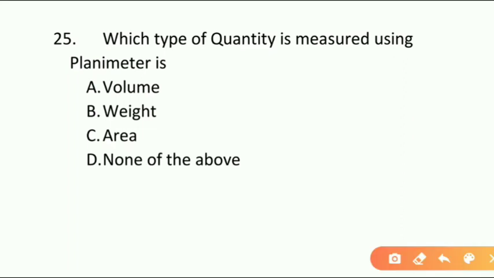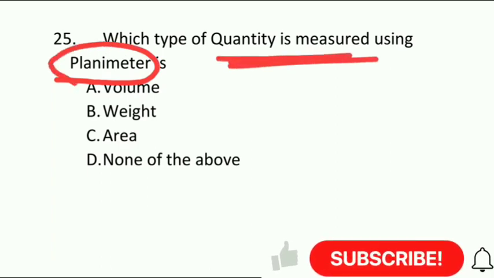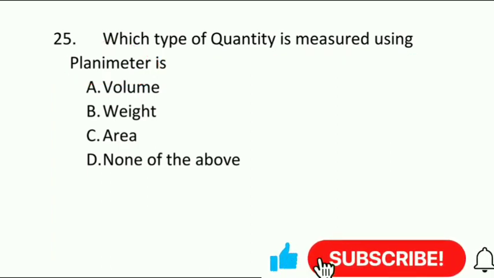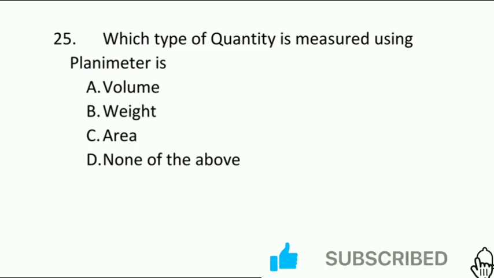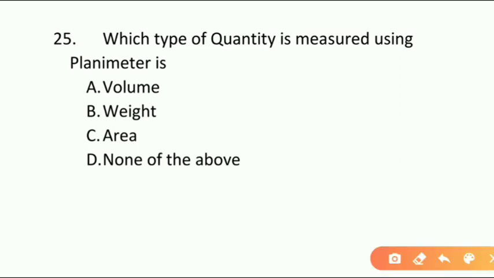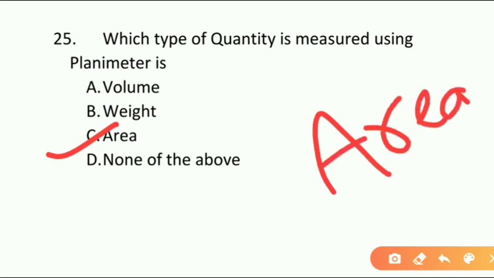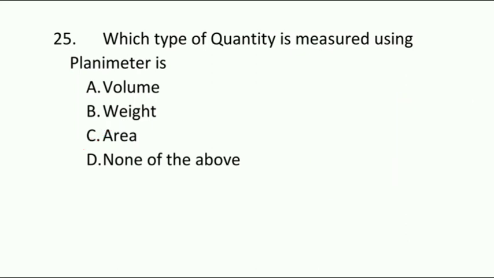Which type of quantity is measured using a planimeter? Option A, volume. Option B, weight. Option C, area. Option D, none of the above. And the correct answer is option C, area is the correct answer.